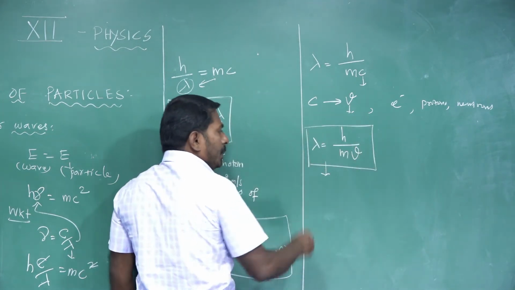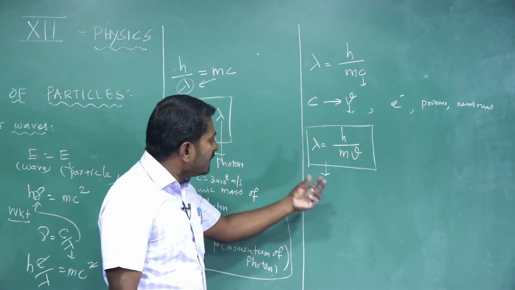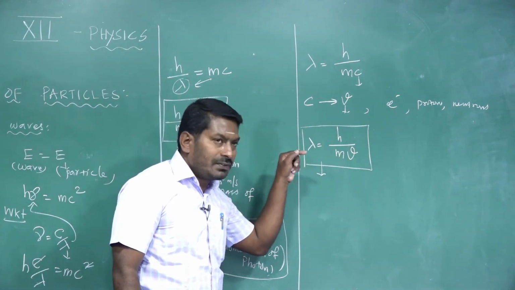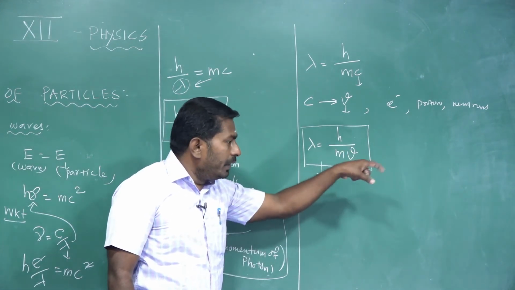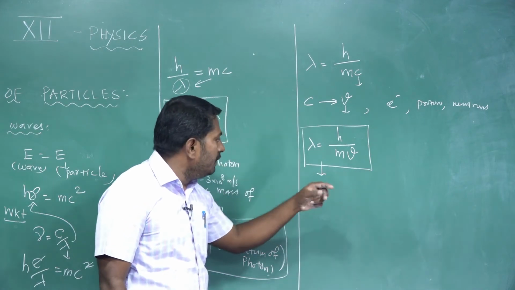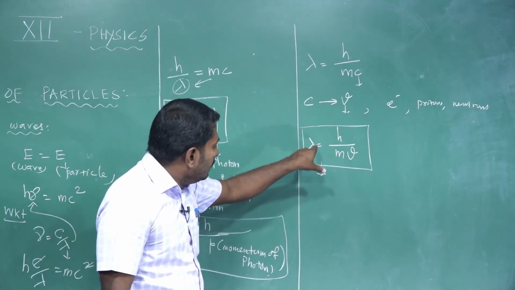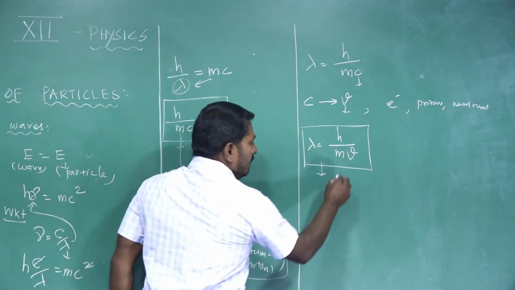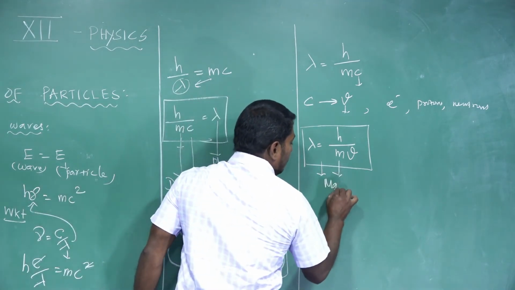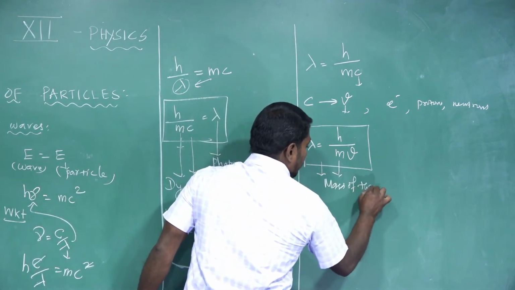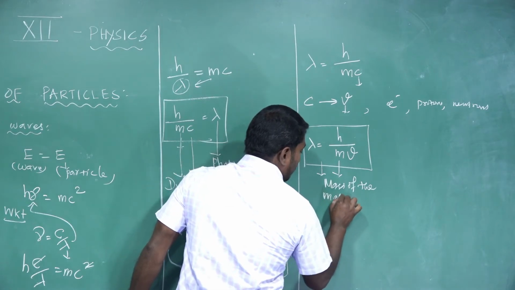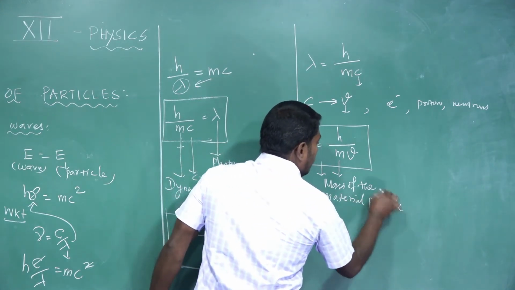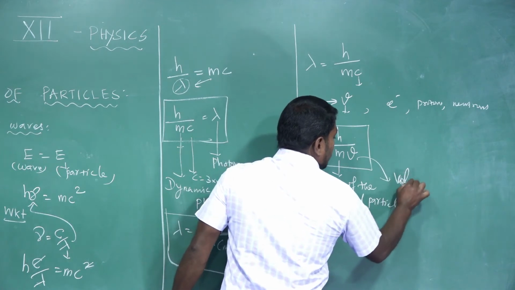This expression is applicable in the case of material particles that possess a definite mass and travel with a definite velocity during their motion associated with the wave. That wave is called the de Broglie wave. Then the de Broglie wavelength of matter waves, lambda, is equal to h divided by mv, where m is the mass of the material particle and v is the velocity of the material particle.